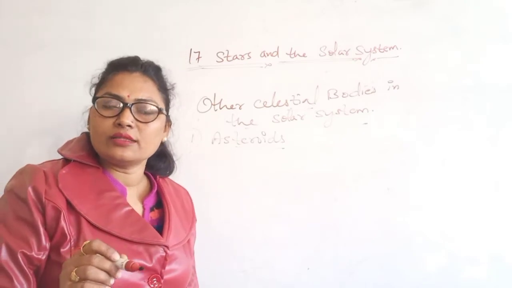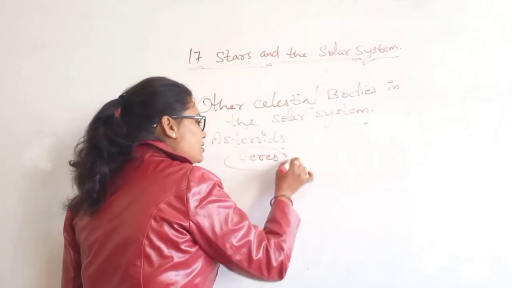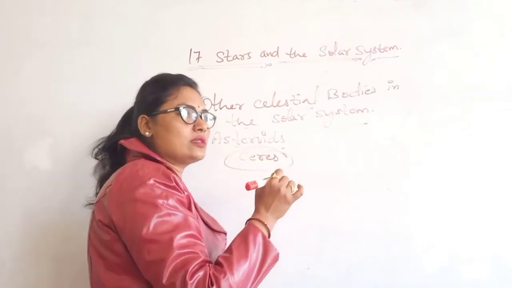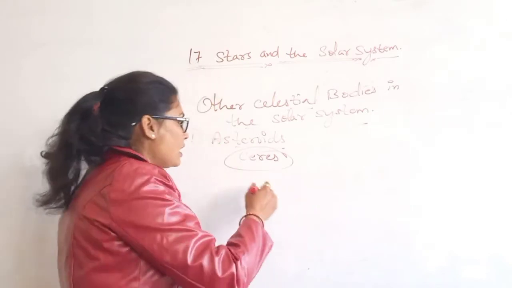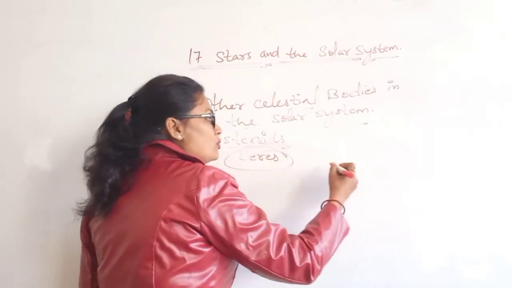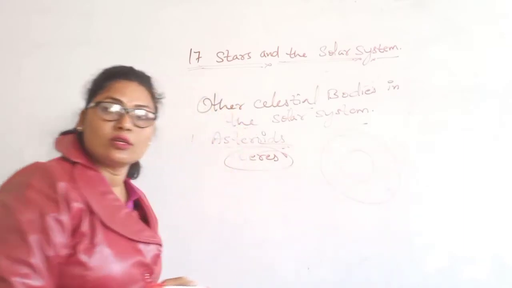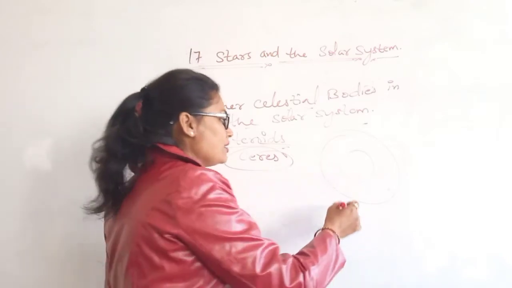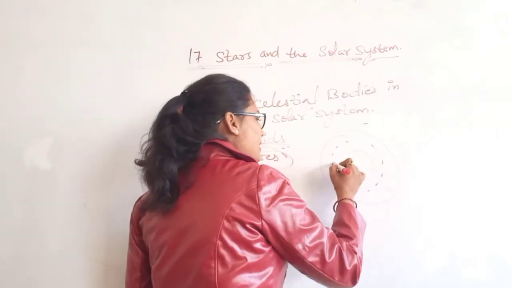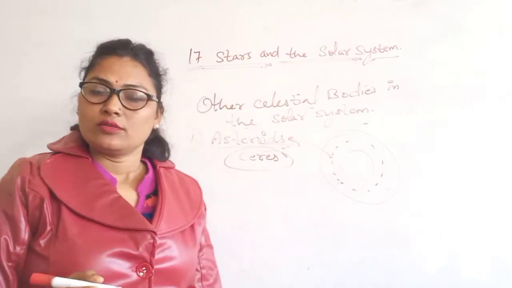You can write that Ceres, CERES, is the largest asteroid in the belt. It has 1003 kilometers. Now these asteroids are present between Mars and Jupiter. So these are the orbits of Mars and Jupiter, and between Mars and Jupiter one belt is present, that is known as the asteroid belt.